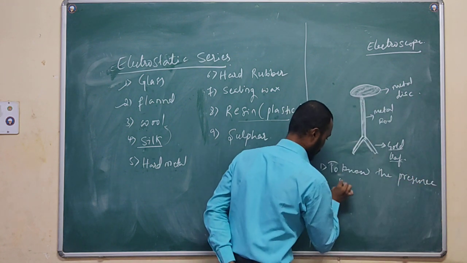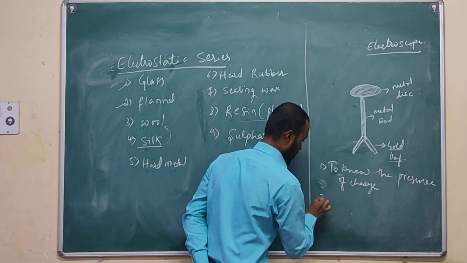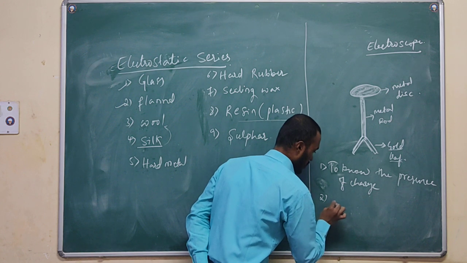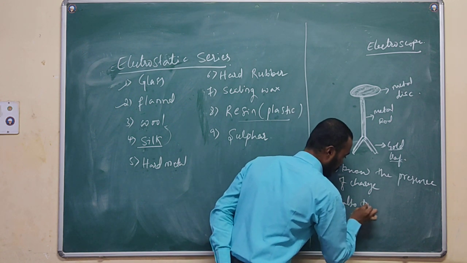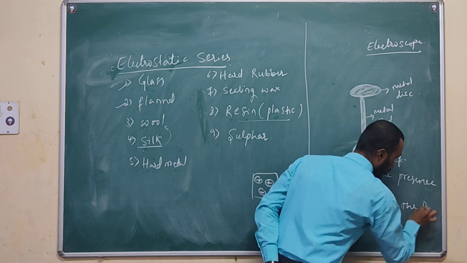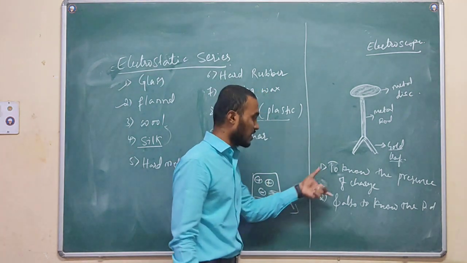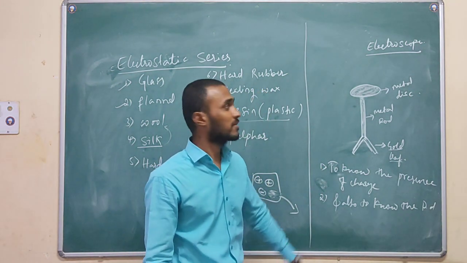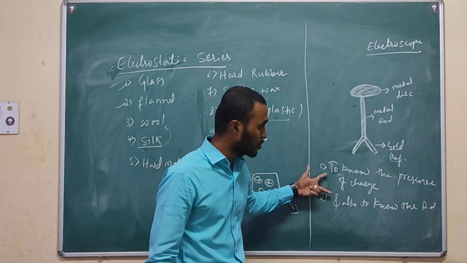These are the two major purposes of this experiment. By this experiment, we can get these two things.